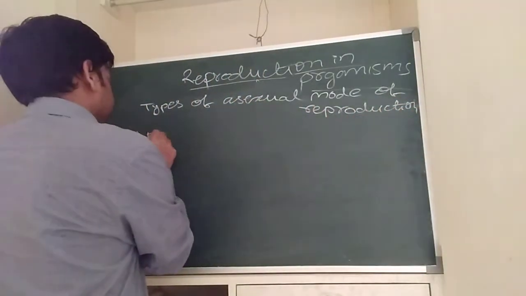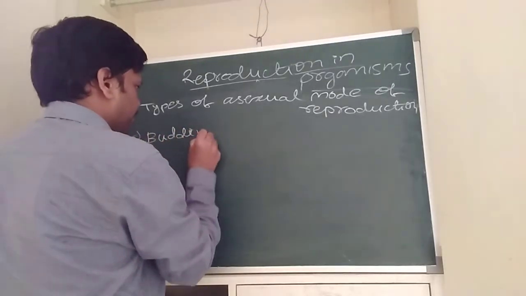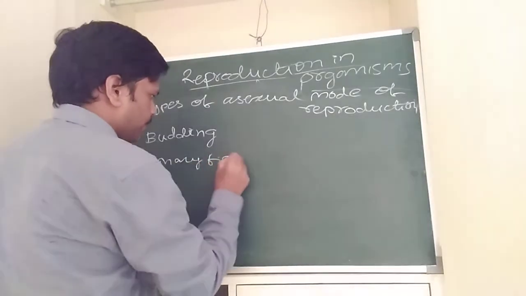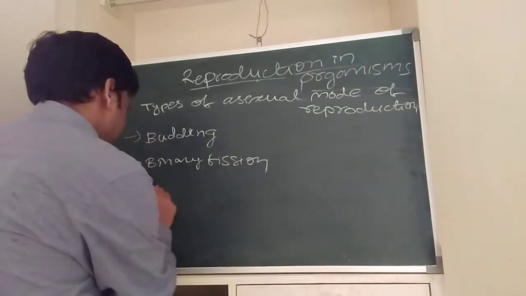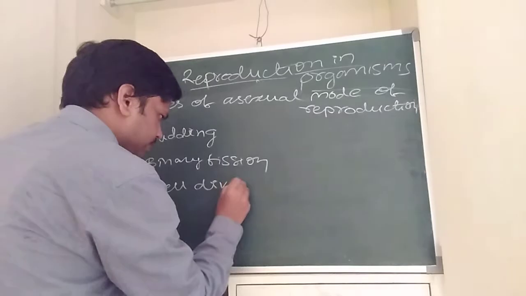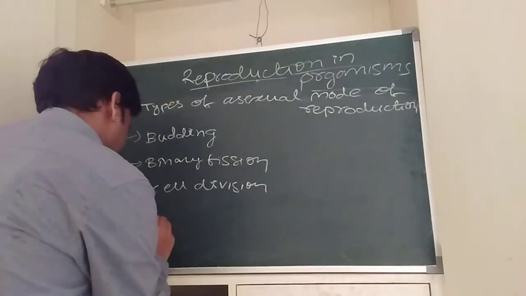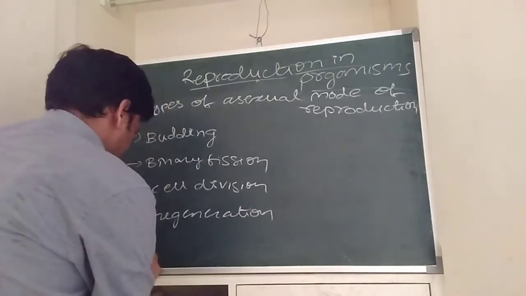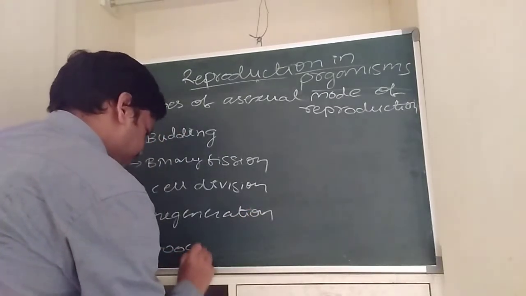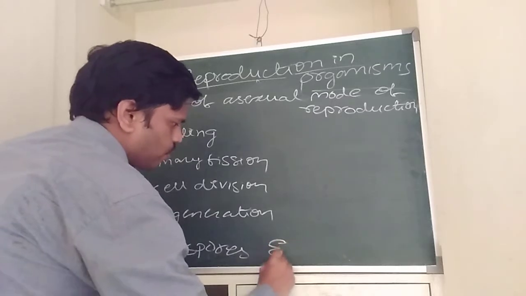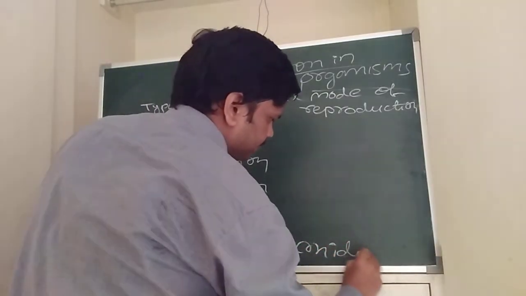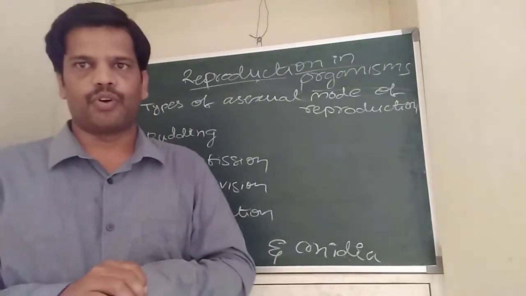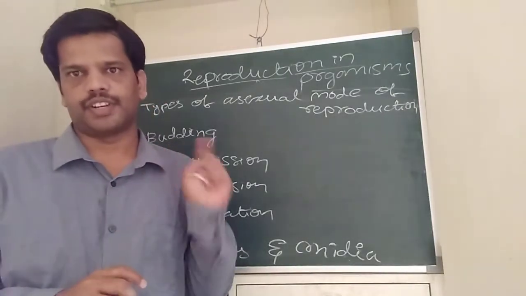This is budding, binary fission, cell division, regeneration, zoospores, and conidia. Yes, these are the different types of asexual mode of reproduction in the first PUC syllabus.